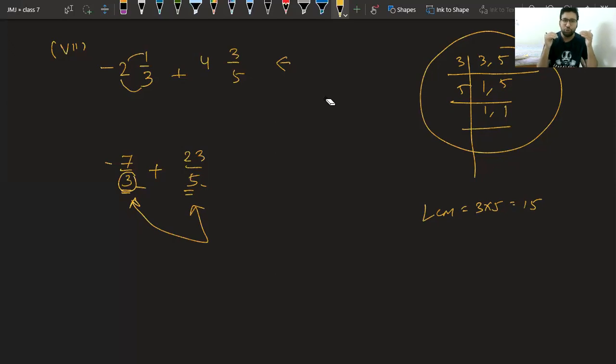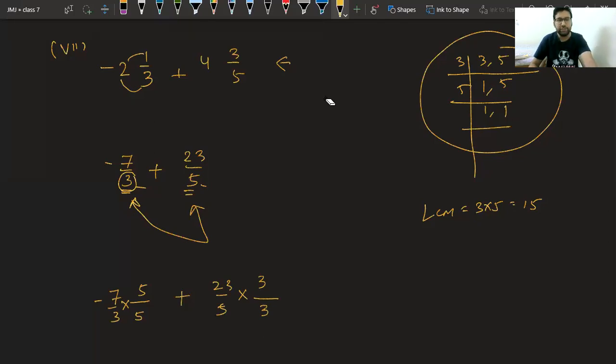I have multiplied this 3 with 5 because I know if I multiply 3 with 5, I get 15. To make balance, I have to multiply in the numerator also. Similarly, 23 upon 5, I have to multiply by 3 in the denominator and 3 in the numerator.